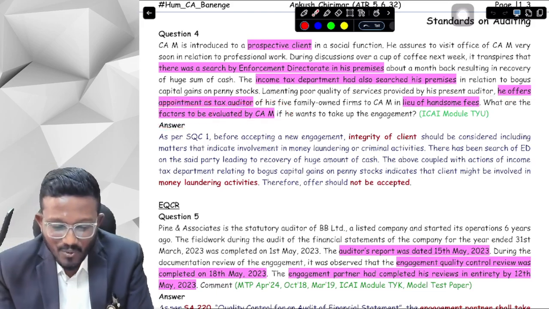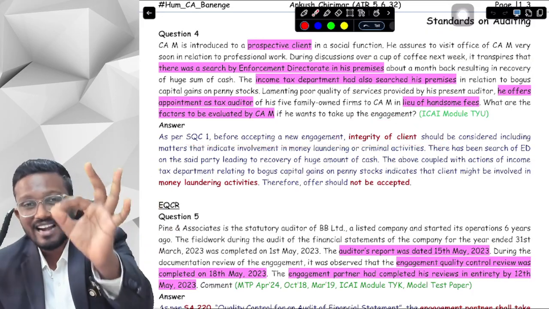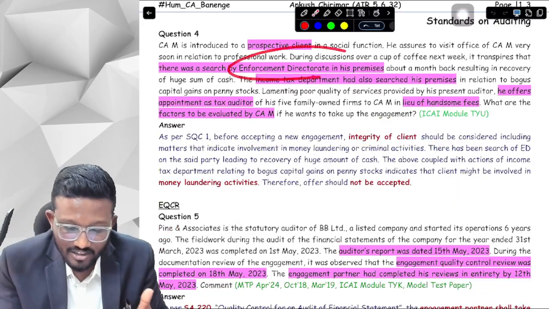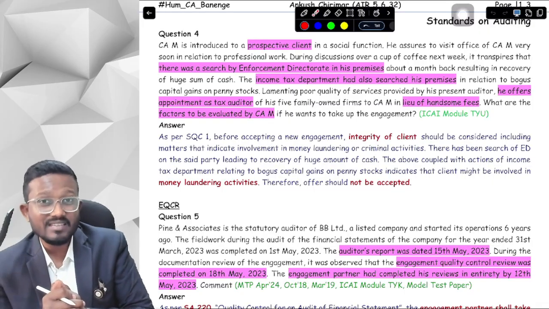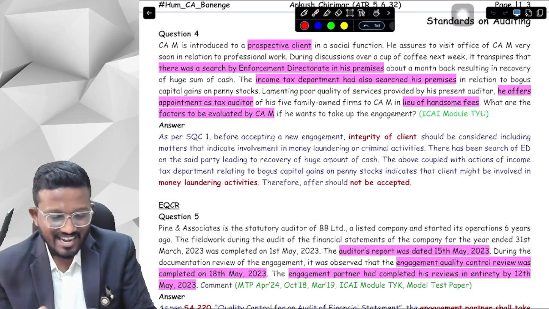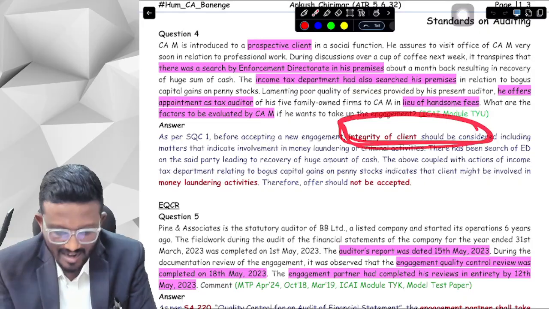We need to evaluate the integrity of the client. Here the main thing highlighted is integrity, because there were searches by different departments and they are offering us higher fees, which means that the client may not be of integrity. So as per SQC 1, before accepting any engagement, we should look at the integrity of the client.